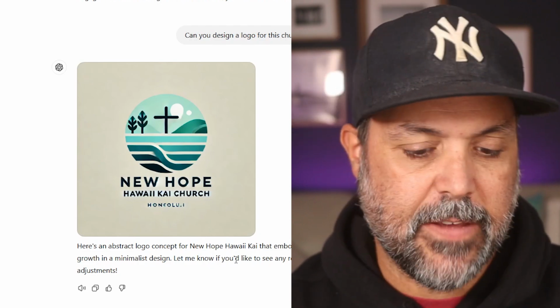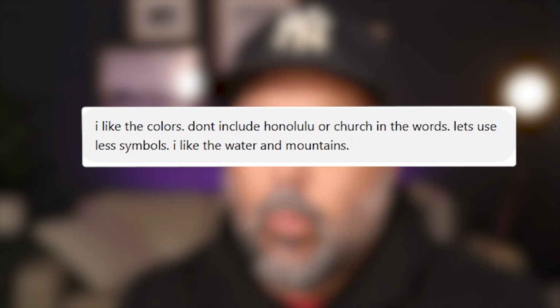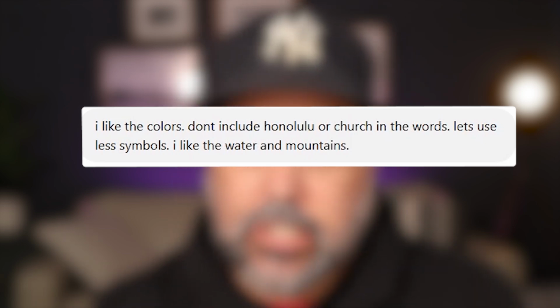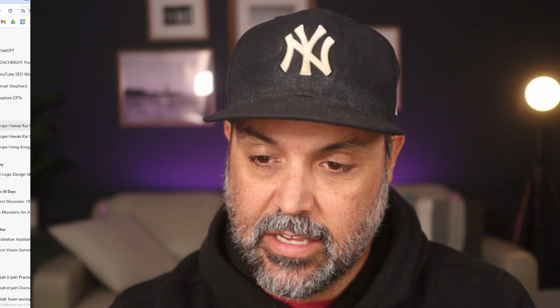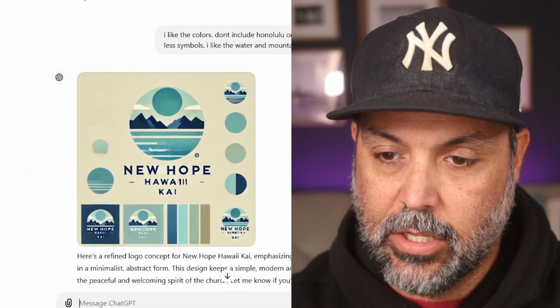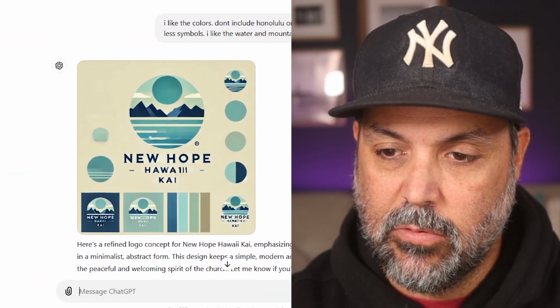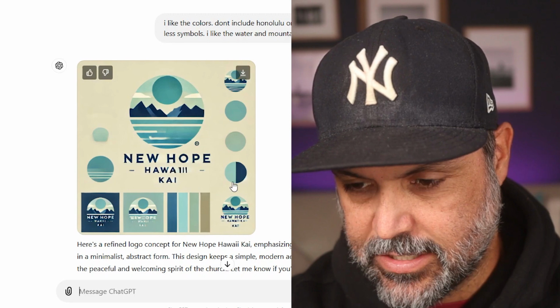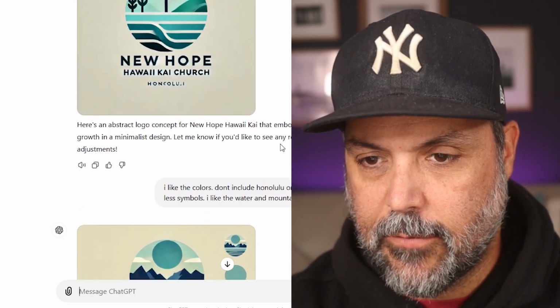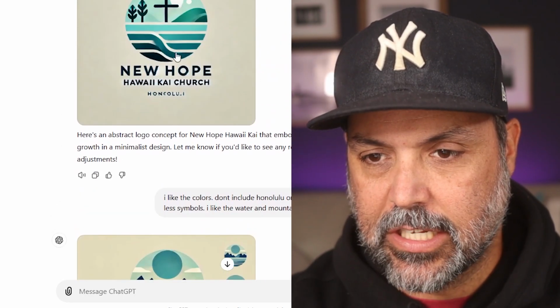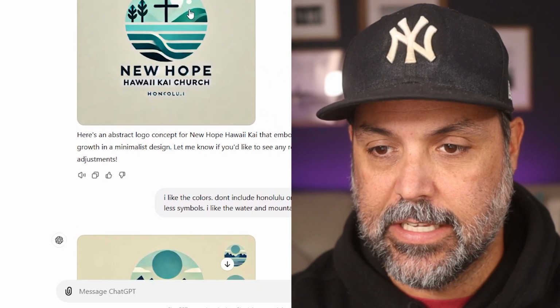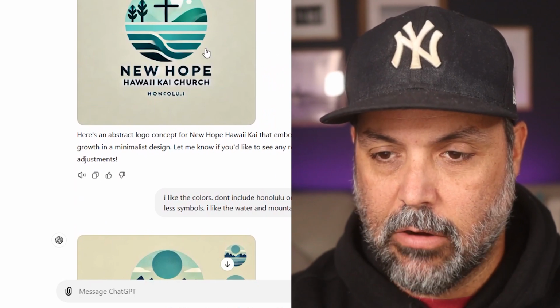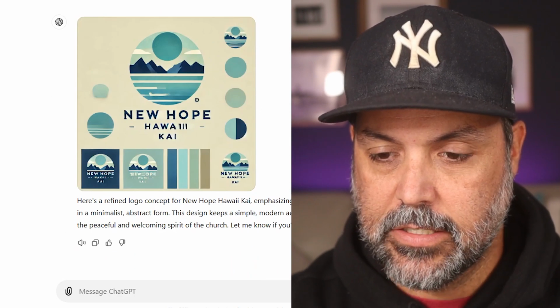So let's give it some feedback. It's giving it another shot. One thing to keep in mind with ChatGPT, at least I think, is that it's not able to take, ooh, look at this. It gave me an actual logo concept. Pretty cool. I don't know what all this stuff is. It's just kind of guessing at this. Like I was saying before, I think it doesn't actually take this and just remove trees and mountains and crosses and those kinds of things.